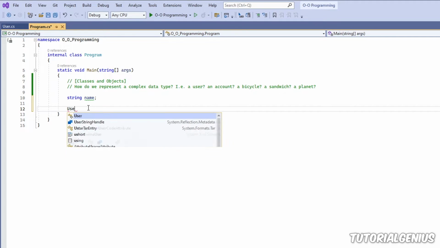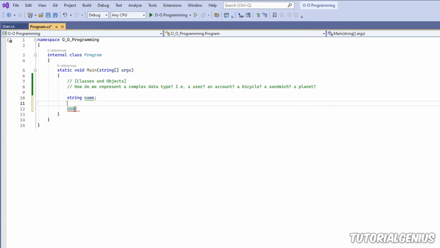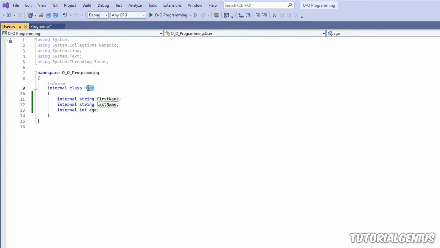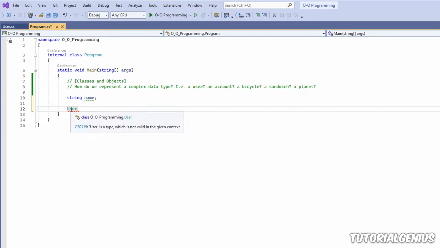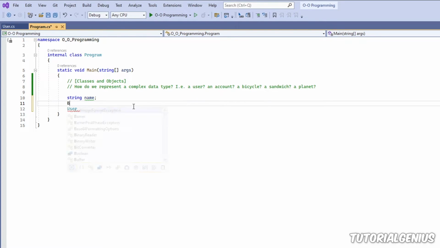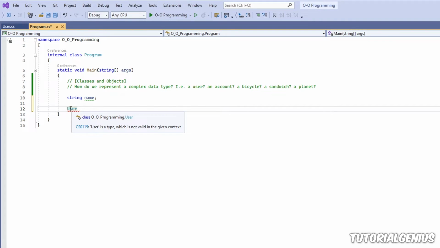So it would be our custom data type, which is the name of our class, which is User. And because we've created a class with the name User, you can see now this is green, and it actually has some information about our class. If I type in bacon, for example, then you can see it's black, there's a red line. That's because we don't have a class called bacon. So now we have a class called User, it's green, and we can actually make use of this.